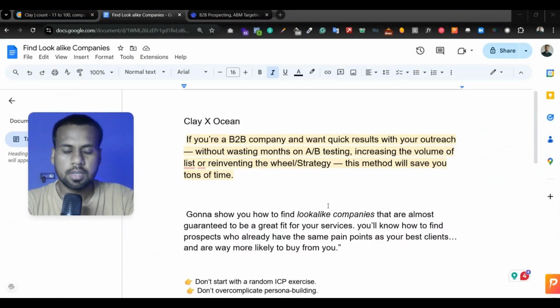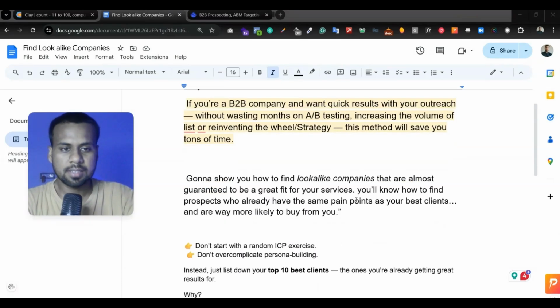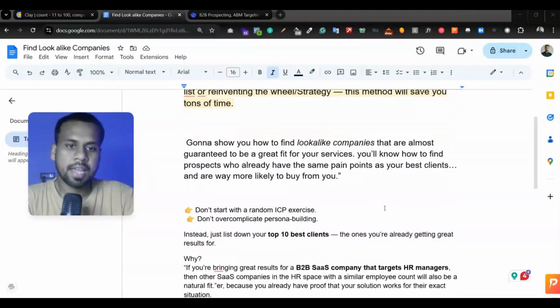If you are a B2B company and want quick results with your outreach without wasting months on A/B testing, increasing the volume of your list, reinventing the wheel, or finding a new strategy, this method will save you tons of time. I'm going to show you how to find lookalike companies that are almost guaranteed to be a great fit for your services. You will know how to find prospects who already have the same pain point as your best clients and are way more likely to buy from you.